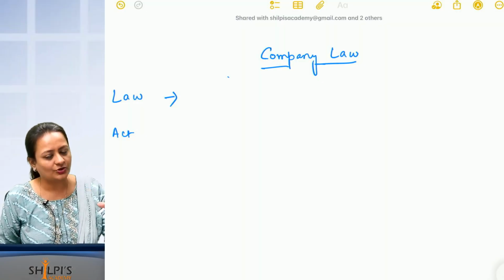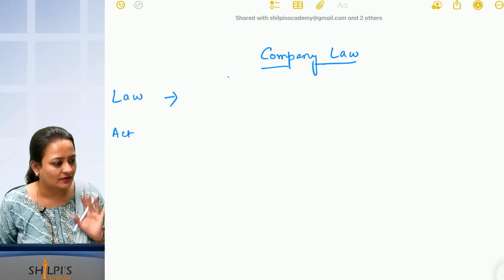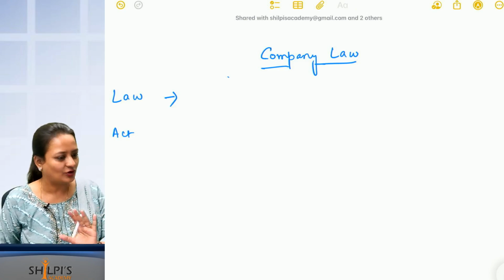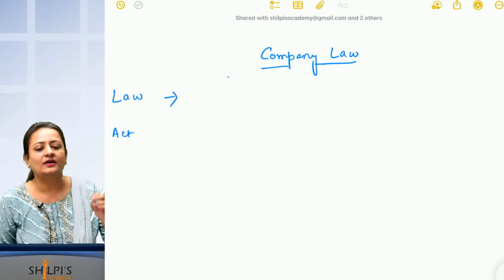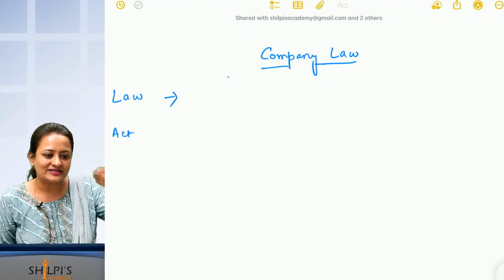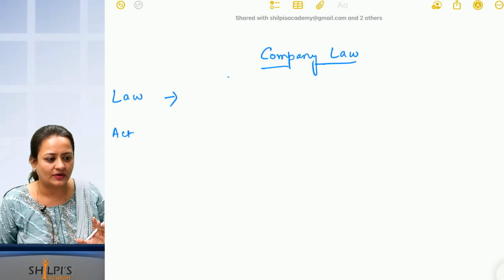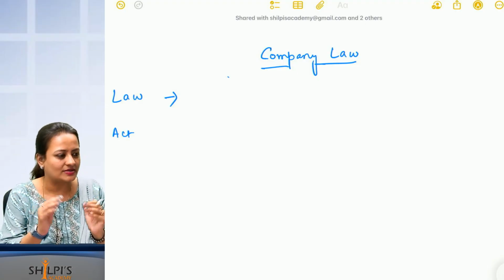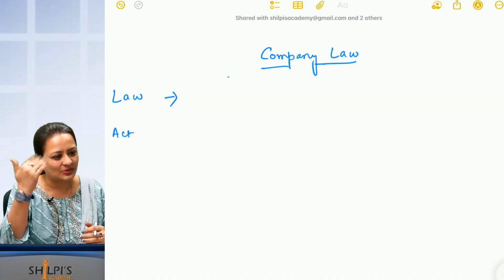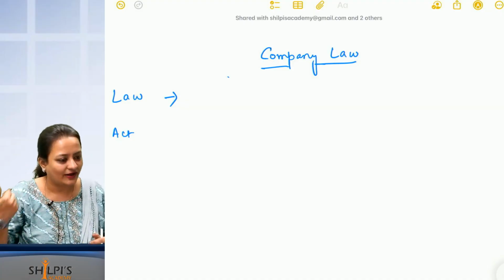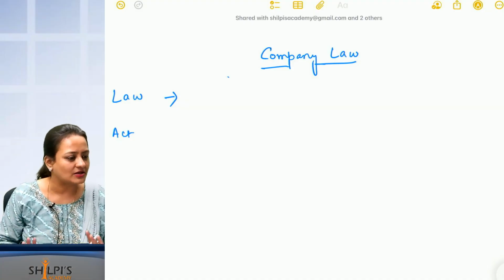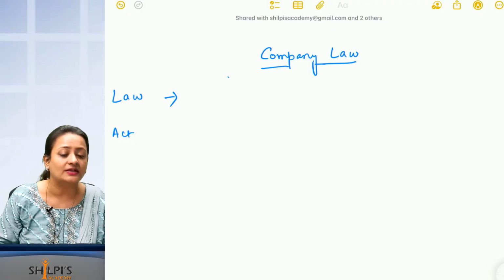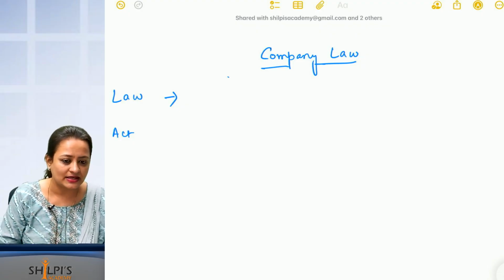All your institute material is already added in my material. Correct? I have not changed anything. I have not missed anything. Only the way of presentation has some difference. I have made it more colorful. I have made it more summarized. Unnecessary points which are repeated, I have removed. This is how we have made the material. So you can confidently follow this material for CA and CS both.